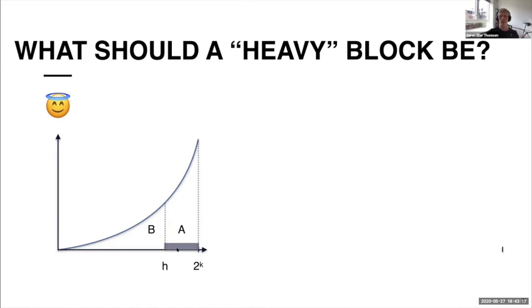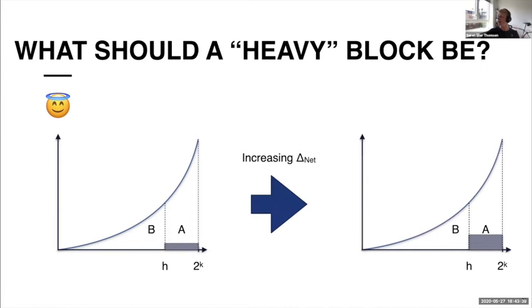Okay, so what we argued before was that this area A should be larger than area B, together with all of the weight that the adversary could produce. I think it's interesting to have a look at what happens to these areas if the network delay increases. What happens is that there will be a larger fraction of these heavy blocks that will be close to each other, meaning that they will not contribute to something nice happening in the protocol.